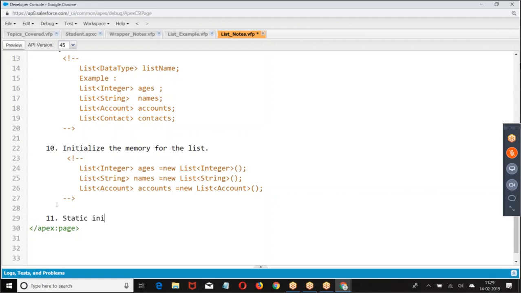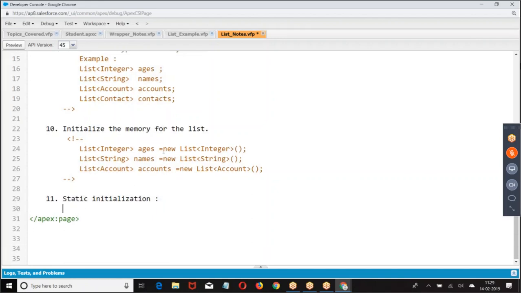Static initialization. What is static? At the time of creating the list itself, you want to assign the values. Like I have list of ages equal to new list of.